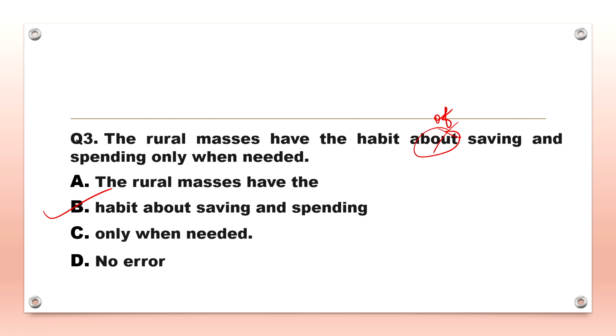That will be correct. We generally use about when we want to talk or change something about a person or thing. So, here about will not be used. Instead of will be used. With habit, we use preposition of. So, if you are in the habit of doing something, you do it regularly or often. Hence, we will replace about with of. Thus, the correct sentence would be, the rural masses have the habit of saving and spending only when needed.